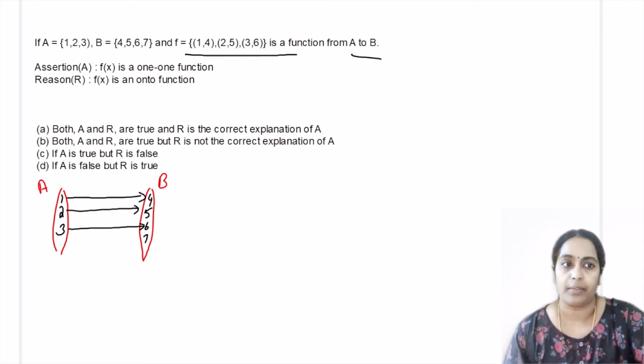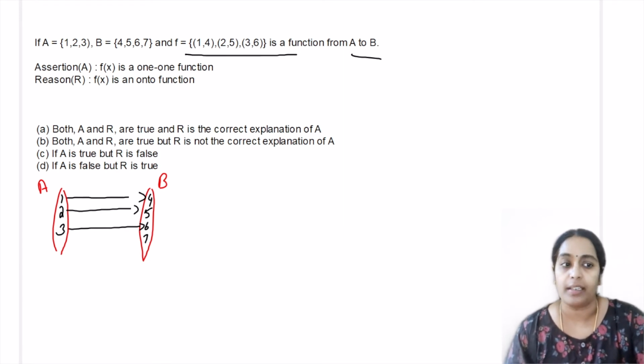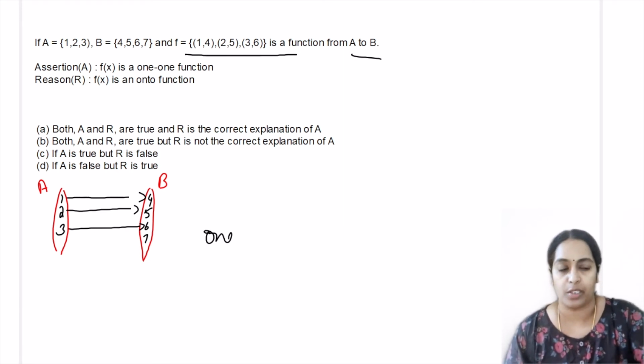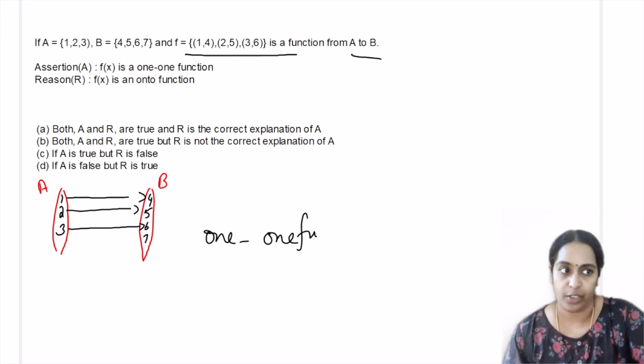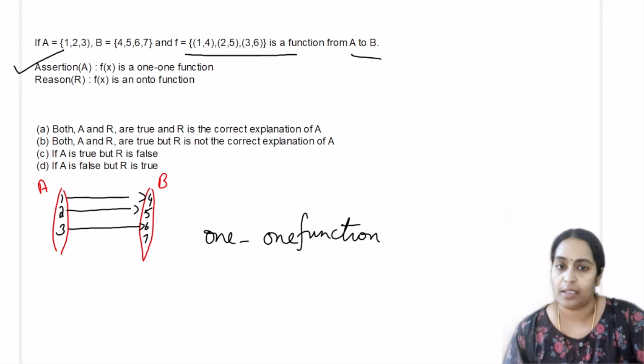Assertion statement. When we look at the images, of 1 it is 4. Image of the element 2 is 5. Image of the element 3 is 6. So all the elements of set A are mapped on to distinct elements of set B. They all have distinct images, which means that it is definitely a one-to-one function. So the assertion statement is correct.